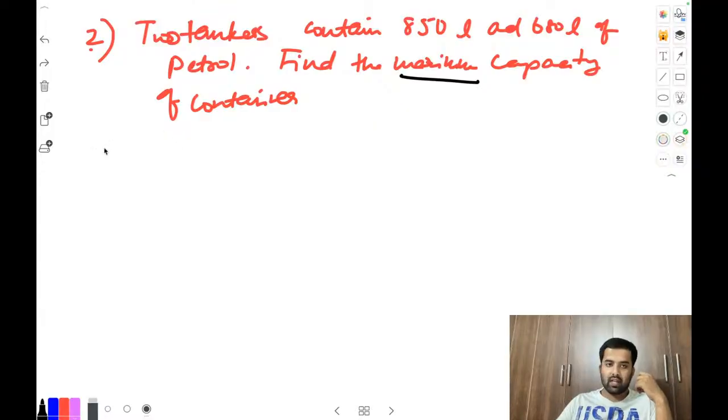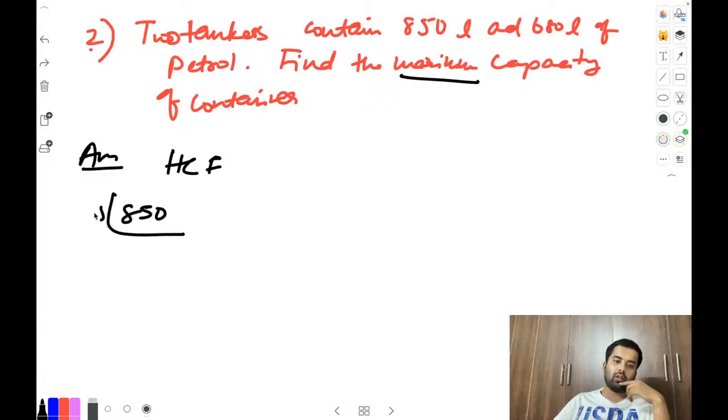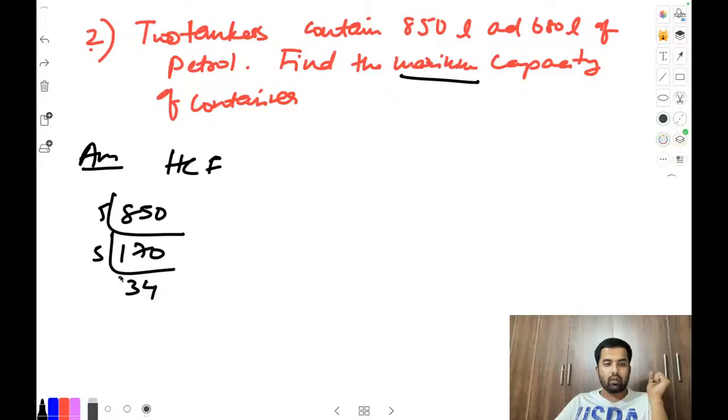Figure out the maximum, which stands for, as per the discussion, HCF, correct? So figure out the HCF of 850. It will come for what? 5 table: first 170. Next again, what can we apply? It will be coming off 3 and 4. Next we can do what? 2 table, which will be 17, 17, 1. Yeah, 850 done. Now do for 680.